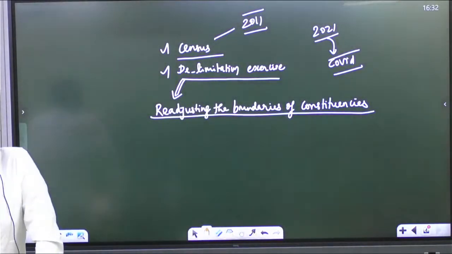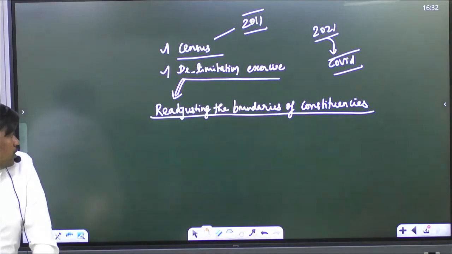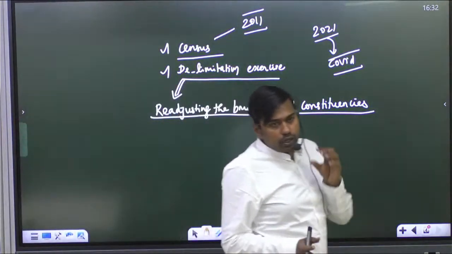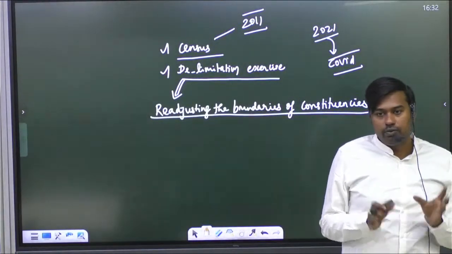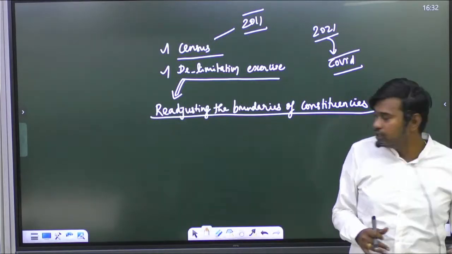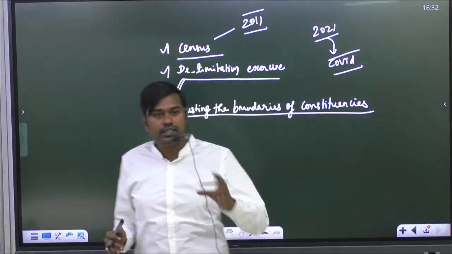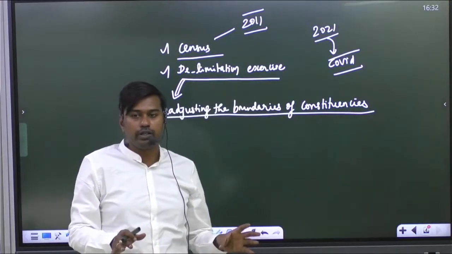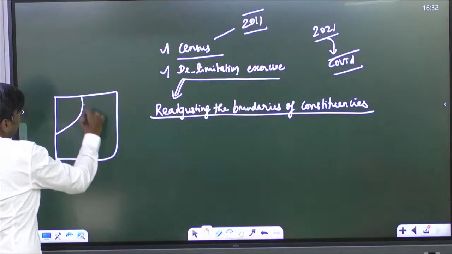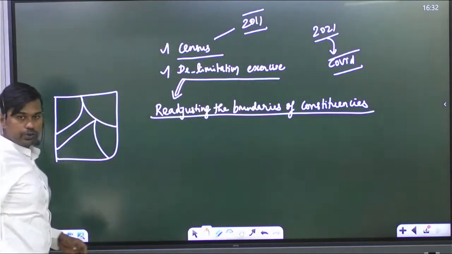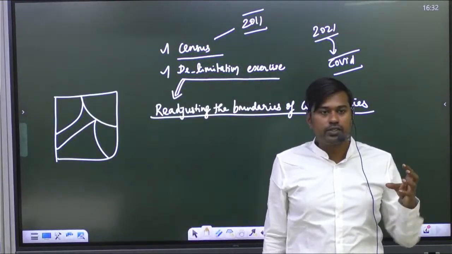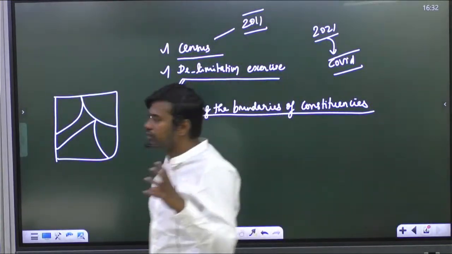This delimitation has actually been mentioned in the constitution itself, that we need to redraw the boundaries, at least whenever we do a census exercise, immediately we need to redraw the boundaries. What boundaries? See, for conducting elections, generally we will have boundaries. Have you seen, generally, for a Lok Sabha constituency? Is it or not? So the total Lok Sabha constituencies in India is how much now?